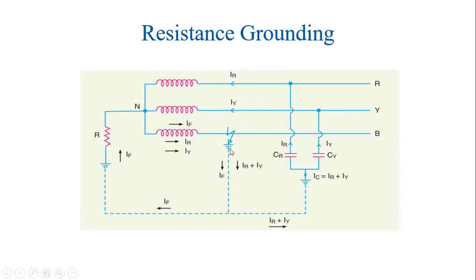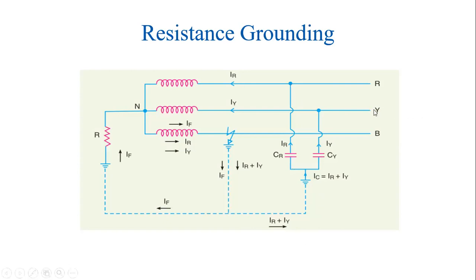Now, since this path is short circuited, all the currents from the phases will choose this faulty path. Now, this fault current will consist of two currents, IR and IY. So first, from phase R, the current IR flows from phase R towards this faulty phase and then to the ground, then it flows through the corresponding capacitance CR towards the phase R.